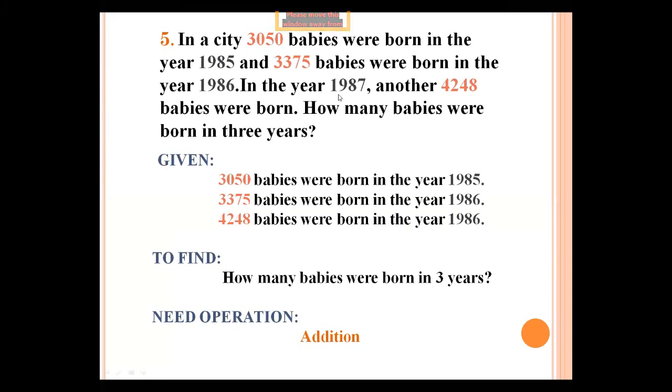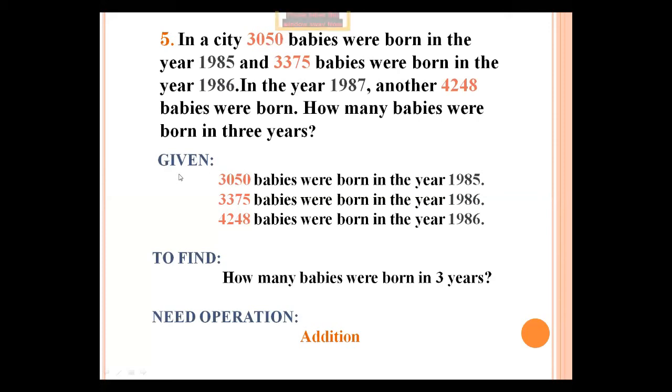In the year 1987, another 4248 babies were born. So what are they asking about? How many babies were born in 3 years. You have to add up these 3 years.